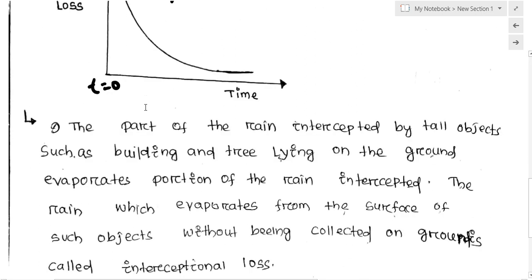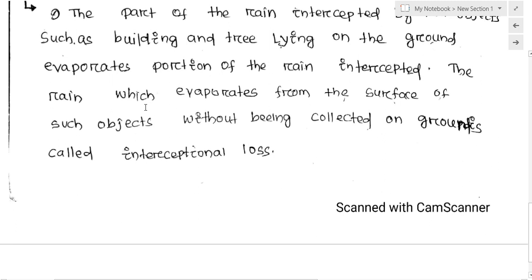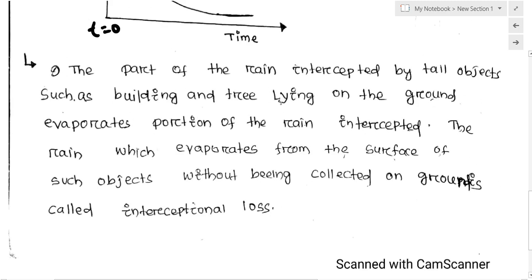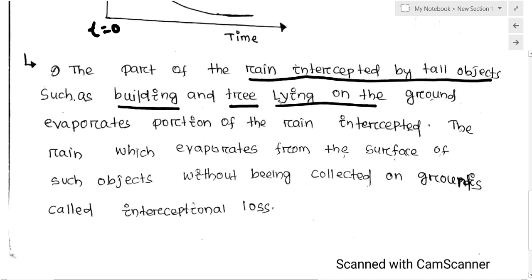The thing I am talking about is the part of the rain intercepted by tall objects, such as buildings and trees, and the intercepted rain evaporates directly to the atmosphere.